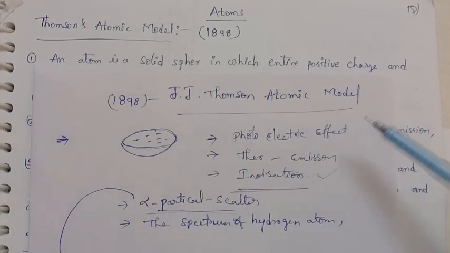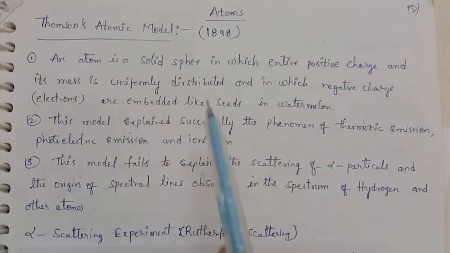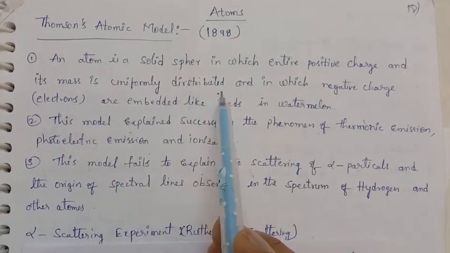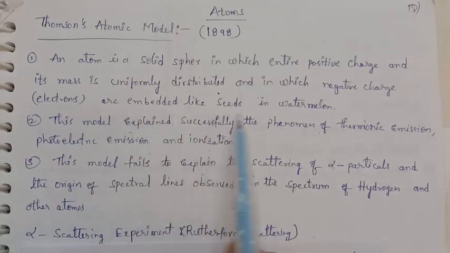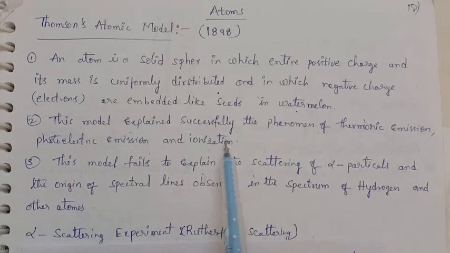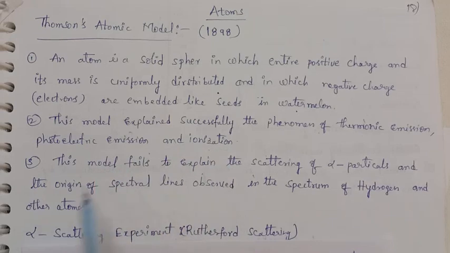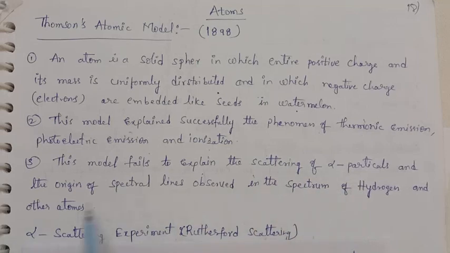So, first of all, what is the J.J. Thomson atomic model? An atom is a solid sphere in which the entire positive charge and its mass are uniformly distributed, and in which the negative charge, that is, electrons, are embedded like seeds in a watermelon. This model successfully explains the phenomena of thermionic emission, photoelectric emission, and ionization. But this model fails to explain the scattering of alpha particles and the origin of spectral lines observed in the spectrum of hydrogen atom and other atoms.